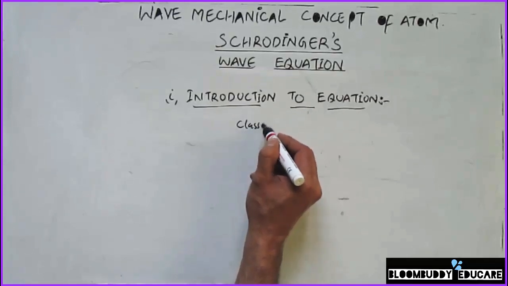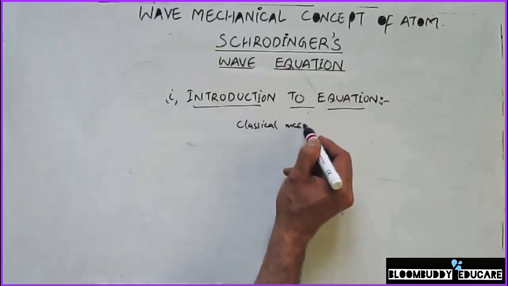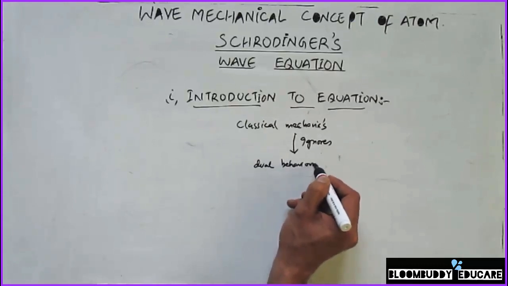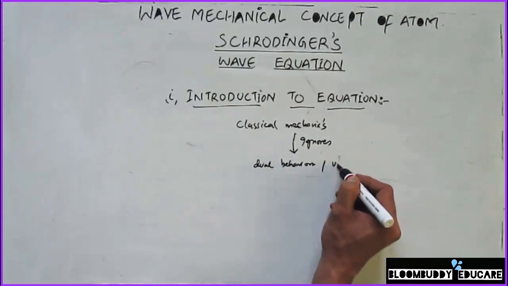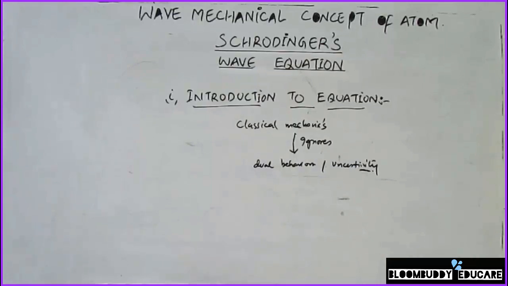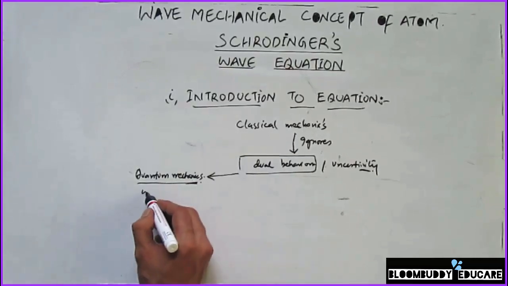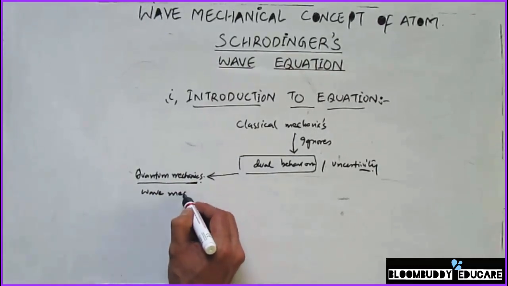So classical mechanics ignores dual behavior and uncertainty. The branch of science that takes into account the dual behavior of matter is called quantum mechanics. It's also called wave mechanics.